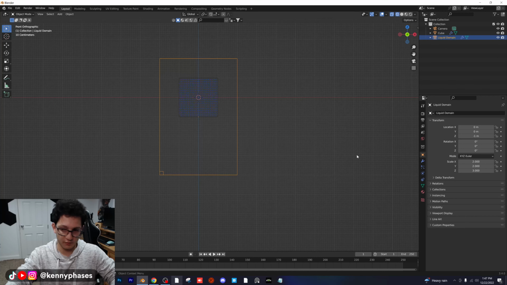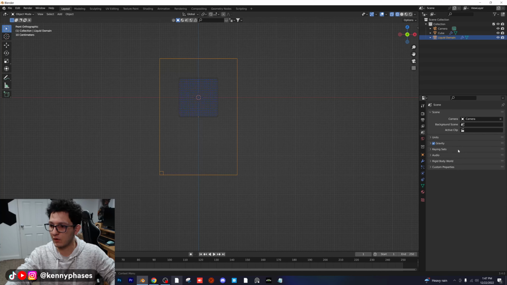So what we want to do is go over here to our gravity settings, which is in our scene settings.